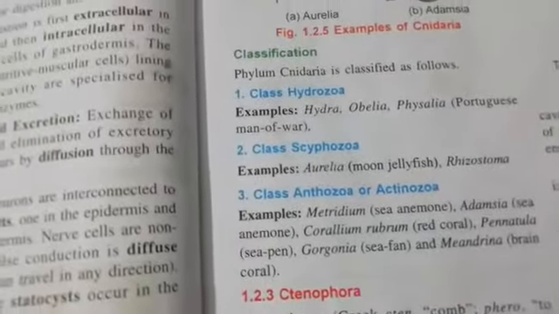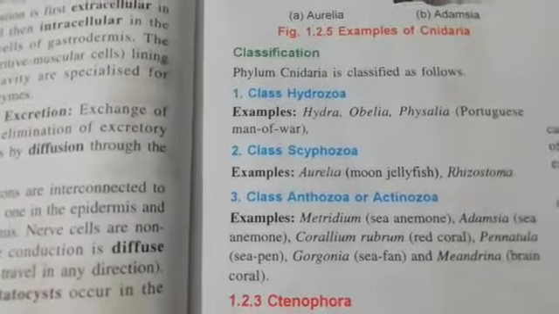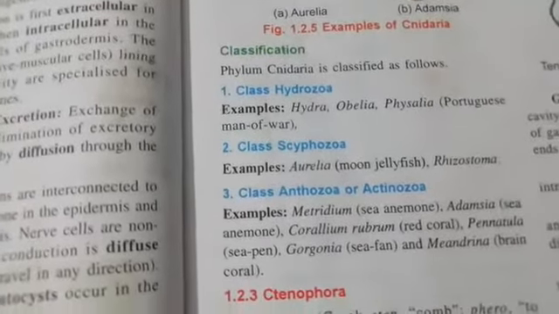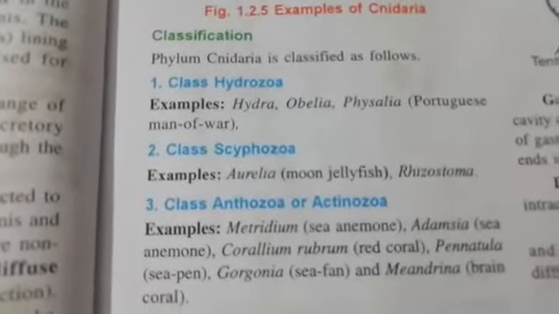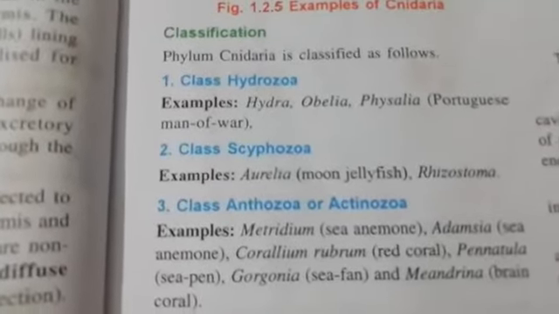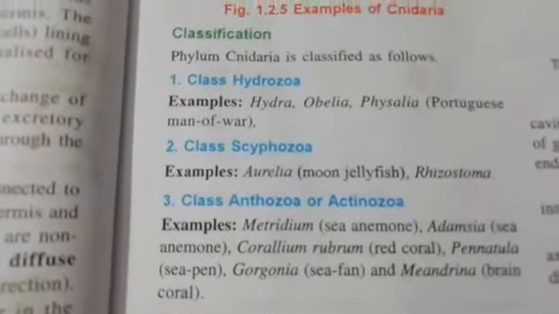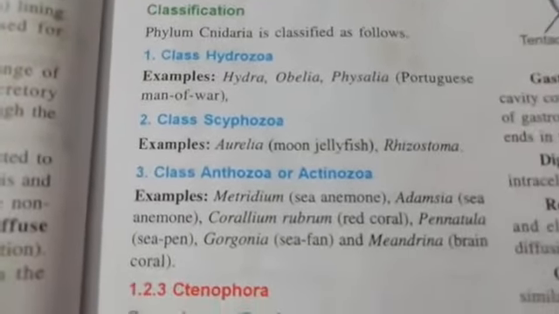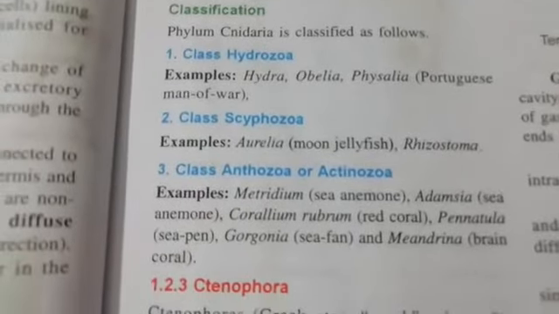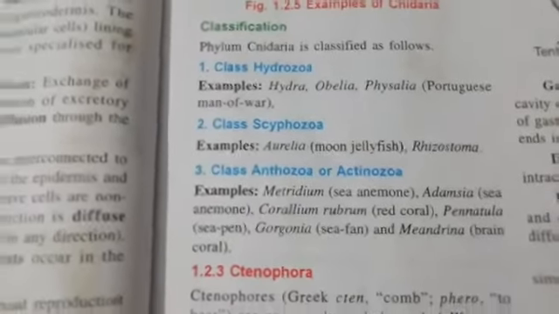Physalia is the Portuguese man of war, because that many cnidocytes are present here. Coming to the Anthozoa: Metridium, which is the sea anemone. Adamsia is also a sea anemone. And Gorgonia, sea fan. Brain coral. Pennatula, sea pen. So these are the classifications.